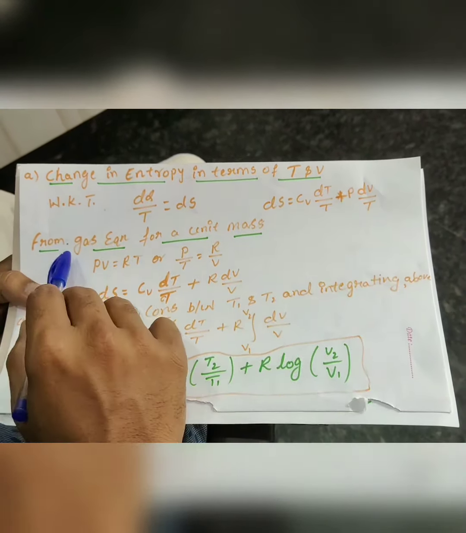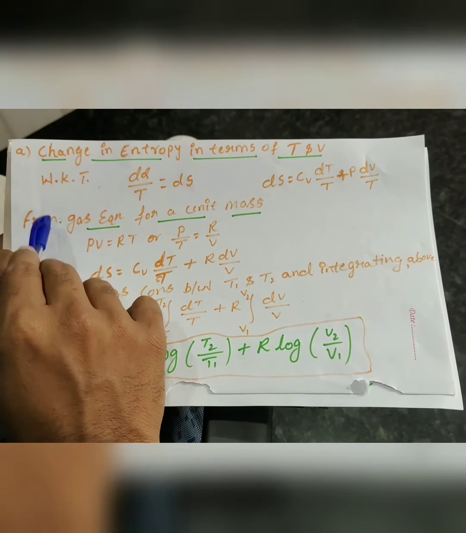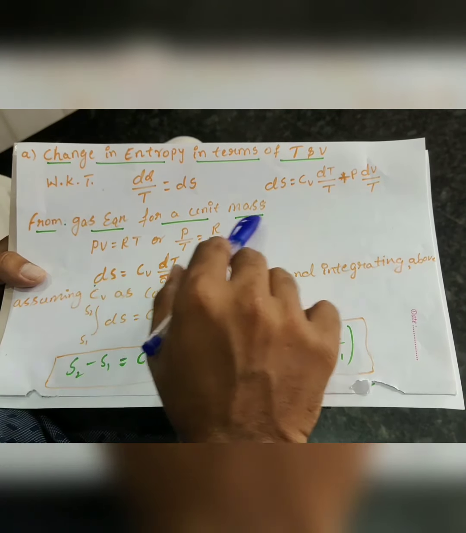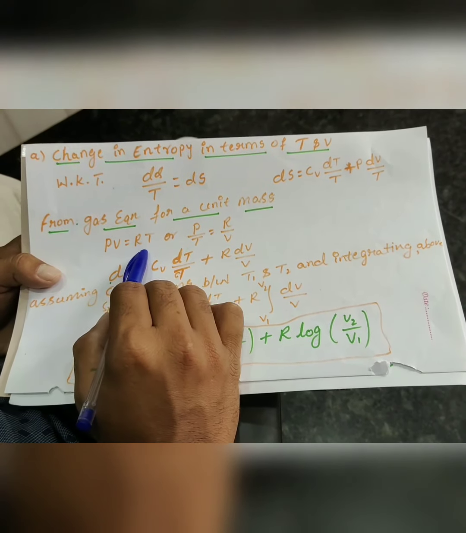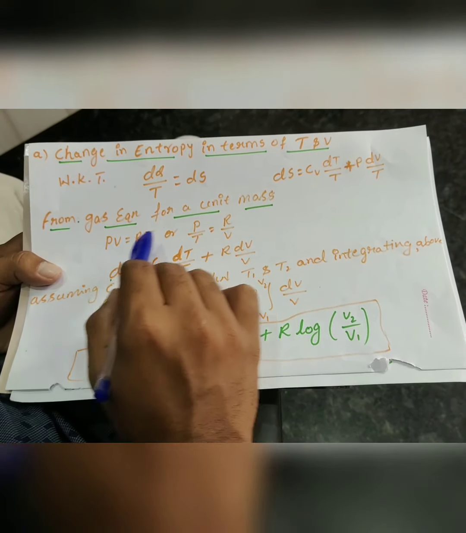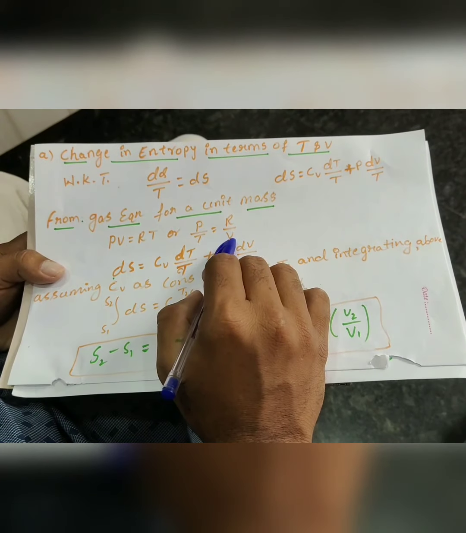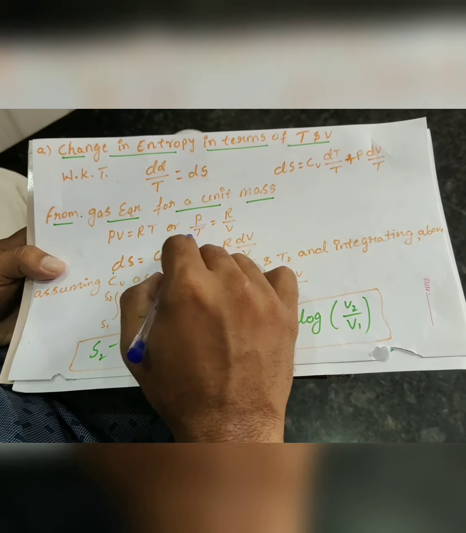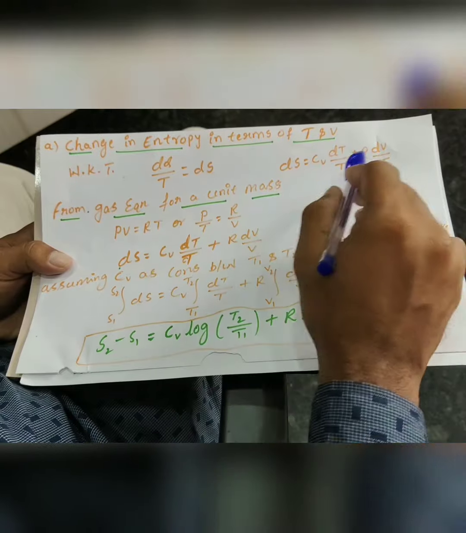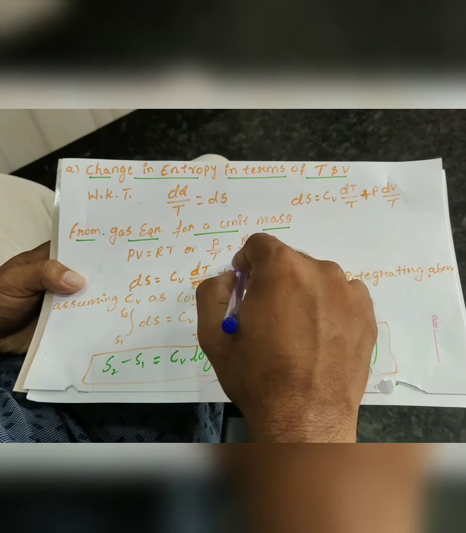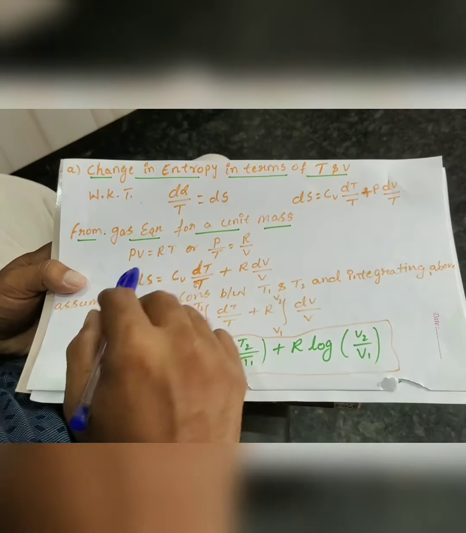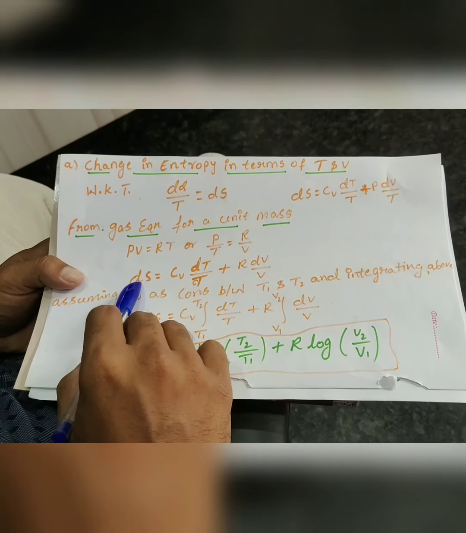Now from the characteristic gas equation, for a unit mass we know that PV is equal to RT. So now this becomes P by T is equal to R upon V. Now I am substituting this P by T. Instead of P by T, I am substituting R by V in this equation. So now this change in entropy dS becomes